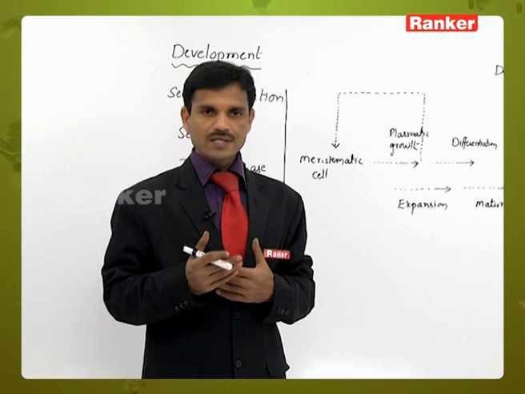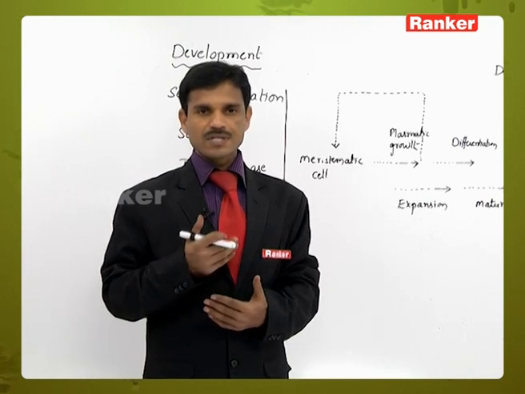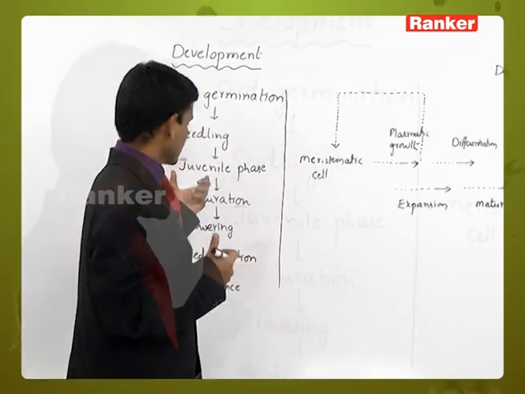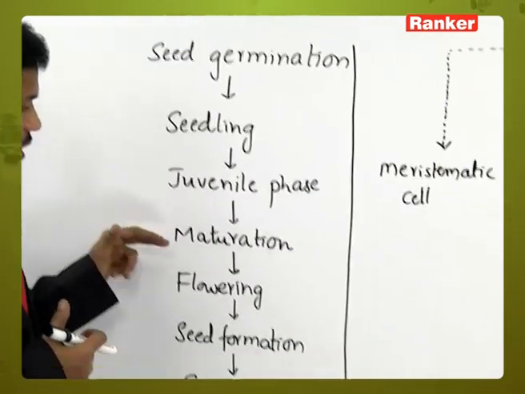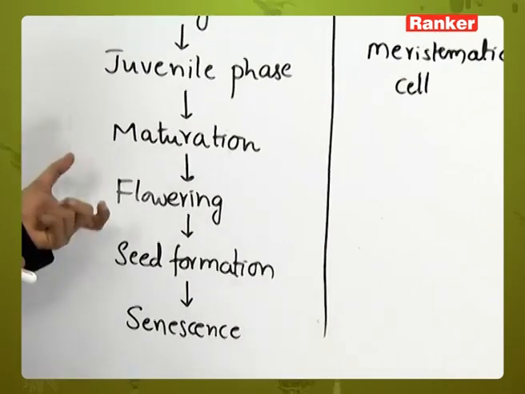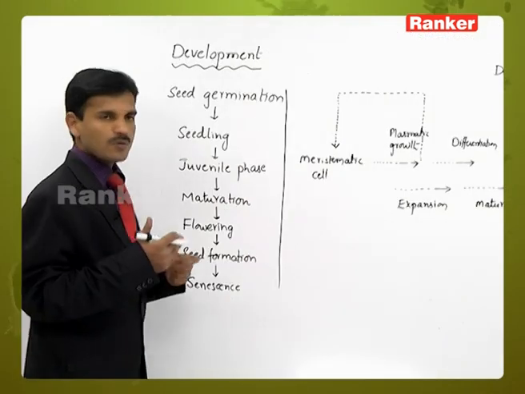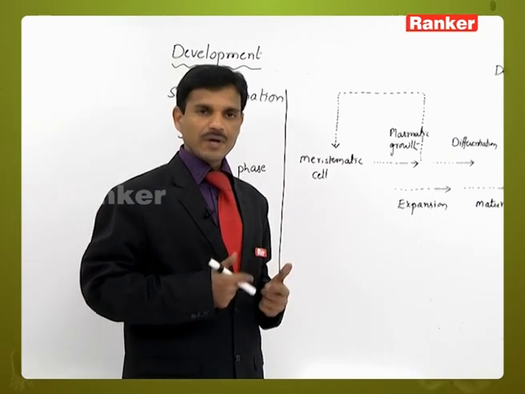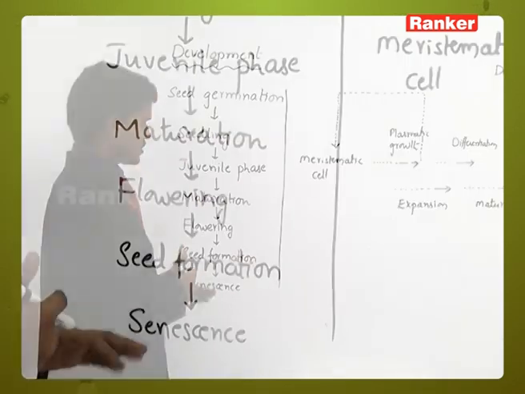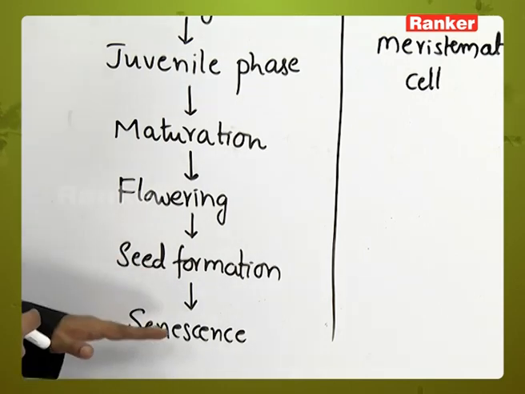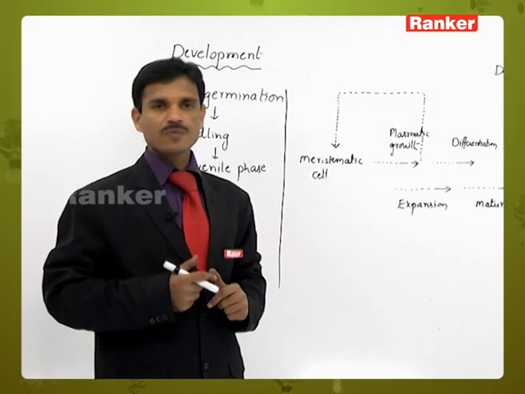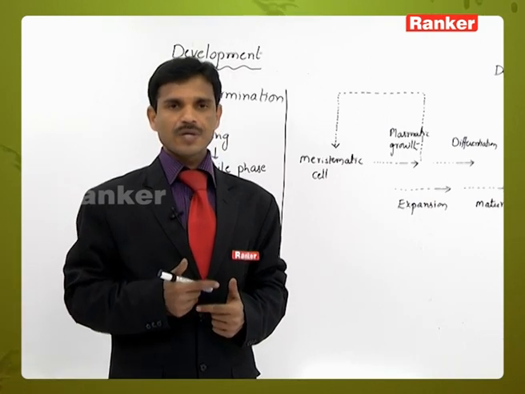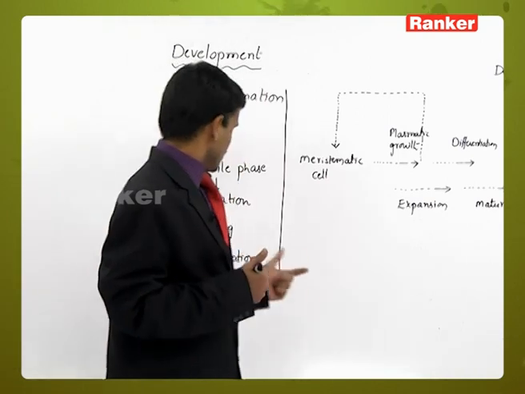So from seed germination and seedling, to the juvenile phase, maturation, flowering, pollination, fertilization, seed formation and seed liberation, and then the aging or senescence process, which sometimes leads to death.